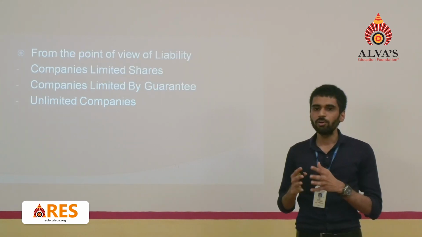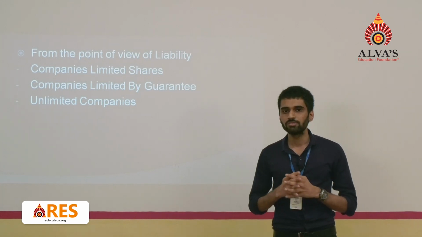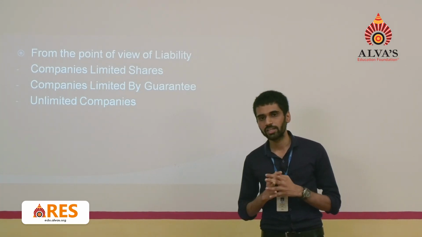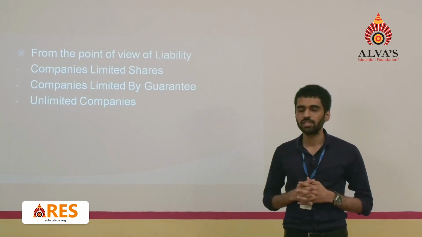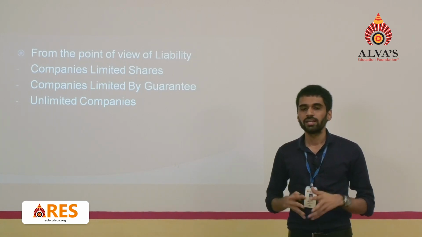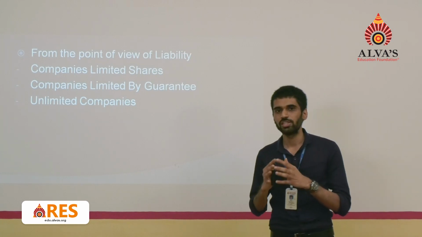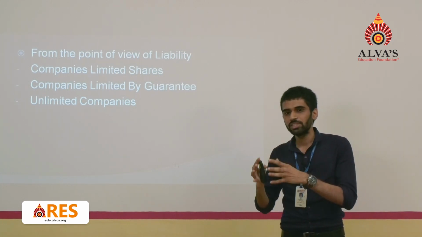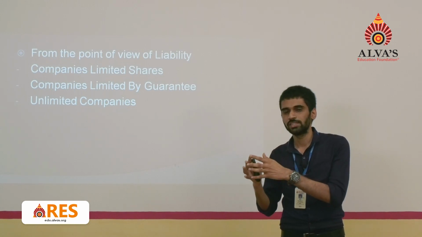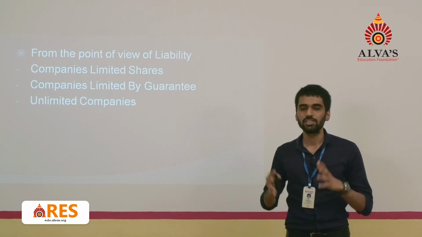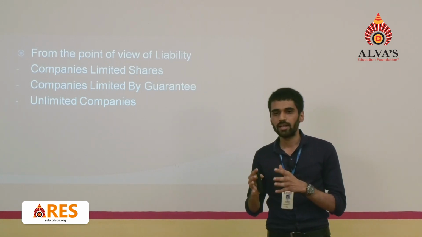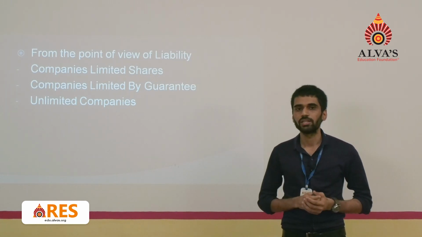From the point of view of liability, the companies are divided into companies limited by shares, companies limited by guarantee, and unlimited companies. Companies limited by shares are the companies which give limited liability to the shareholders. The shareholders are having a limited liability towards their company.